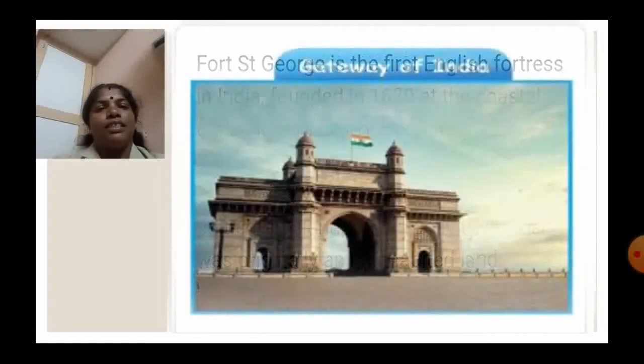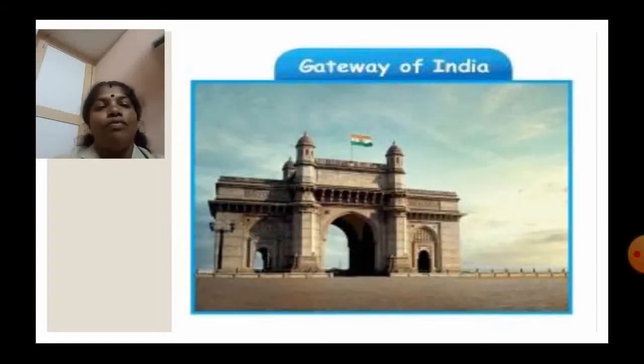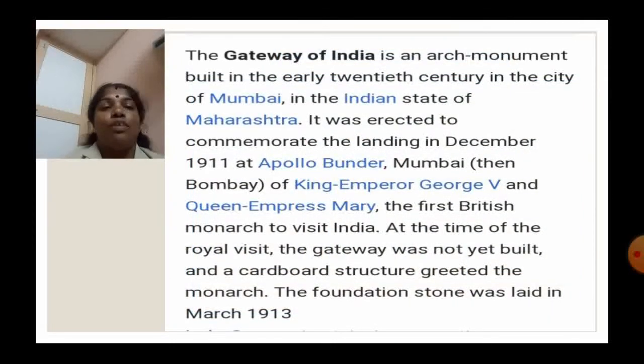Next, Gateway of India. It looks like an arch, isn't it? The Gateway of India is an arch monument built in the early 20th century in the city of Mumbai, in the Indian state of Maharashtra.